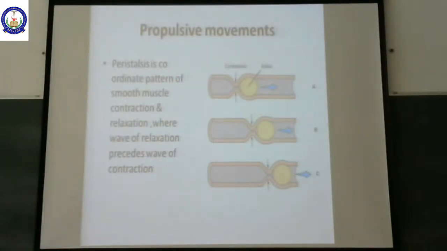Propulsive movements, we are studying this in detail. It is also called peristaltic movement. It is a coordinated pattern of smooth muscle contraction and relaxation, where a wave of relaxation precedes the wave of contraction. There is relaxation in front and contraction behind, so the bolus is propelled properly. We call it a bolus in the esophagus. Chyme is formed inside the stomach as it enters into the small intestine. We call it chyme.